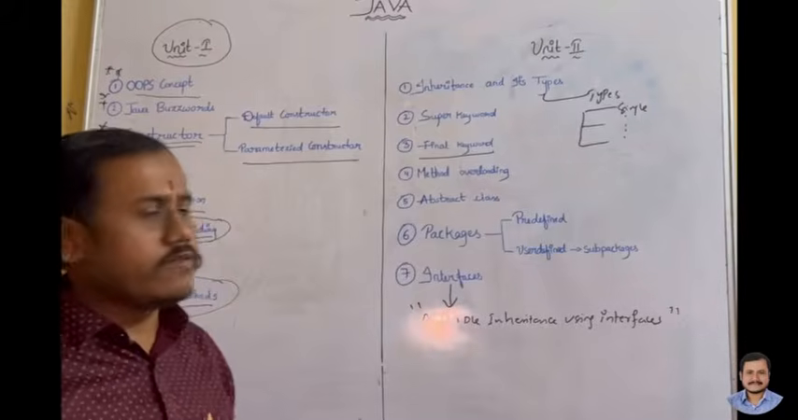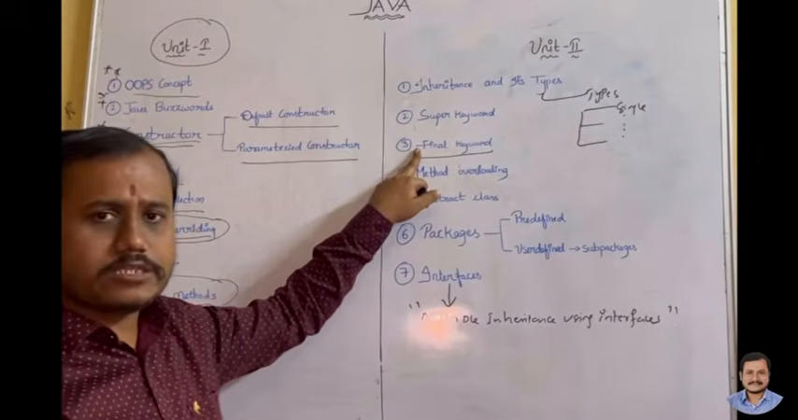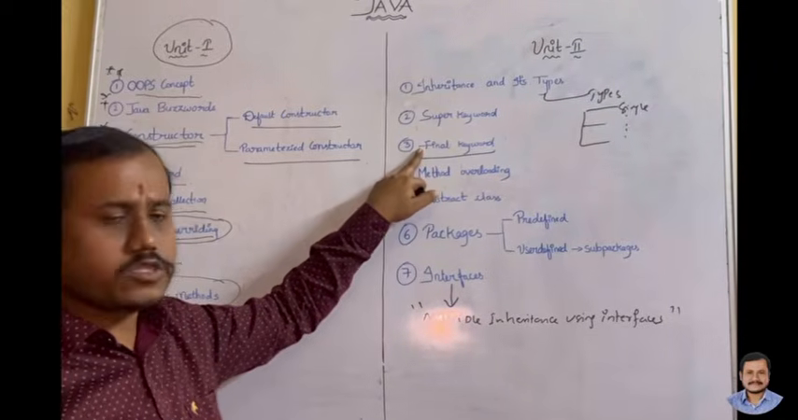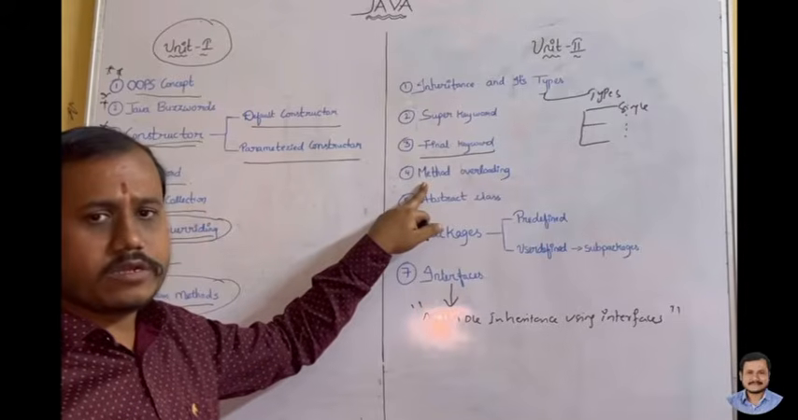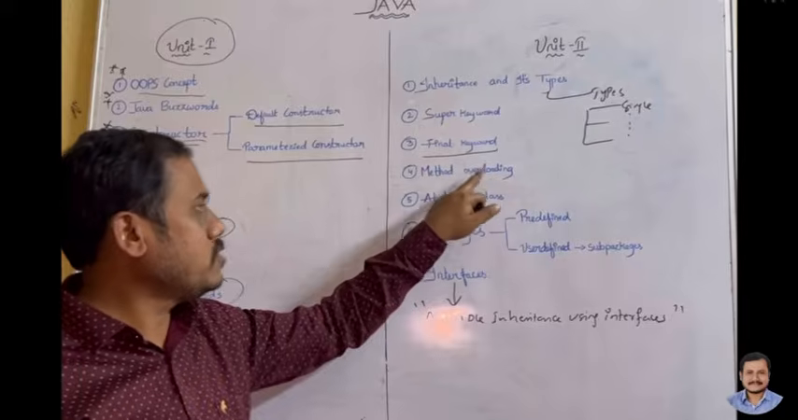So you know that the final keyword can be used in three ways. The final can be kept before the class, before the method, and before the variable also. This is also an important question. Next, method overloading. The same method with different parameters results in different output. This is also an important question.